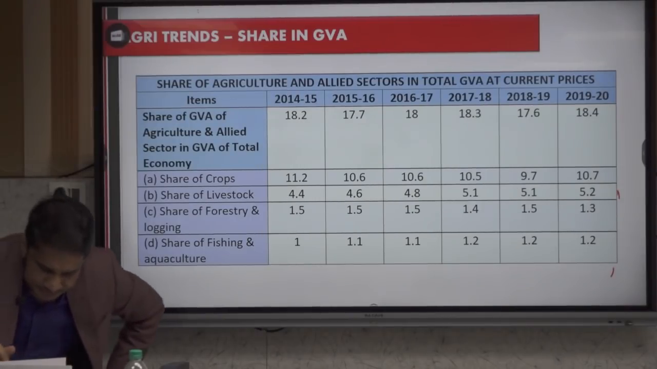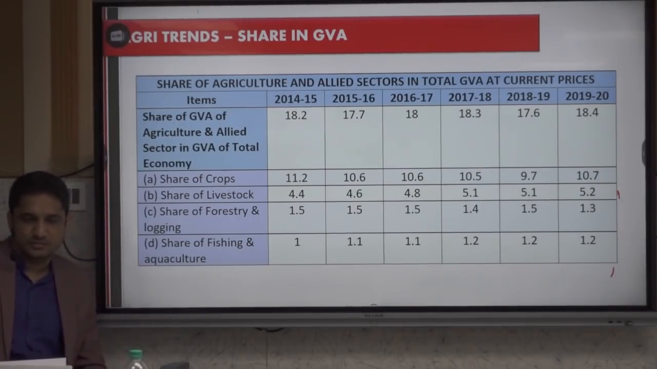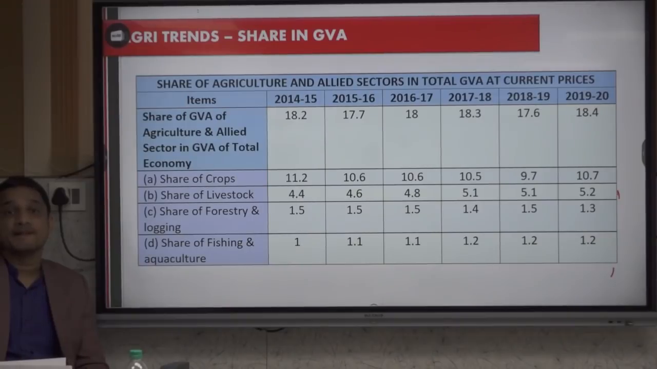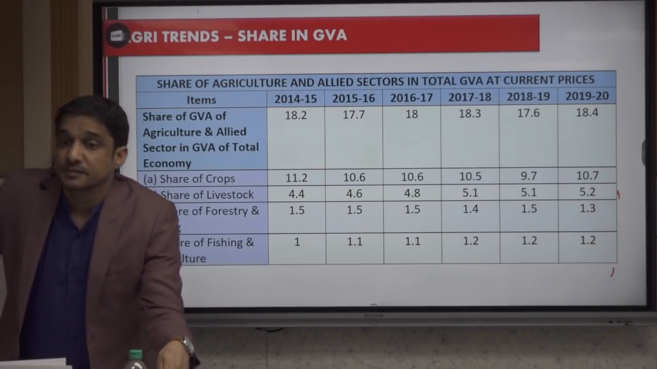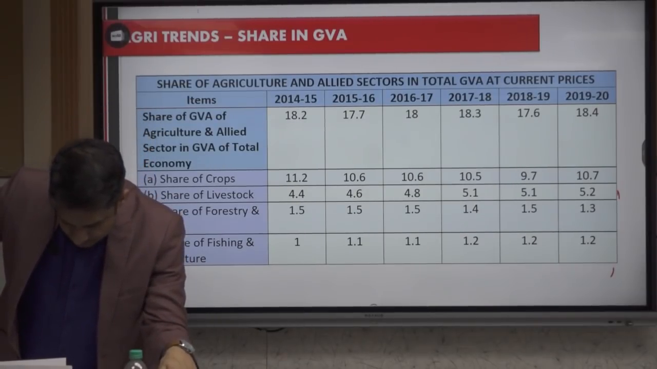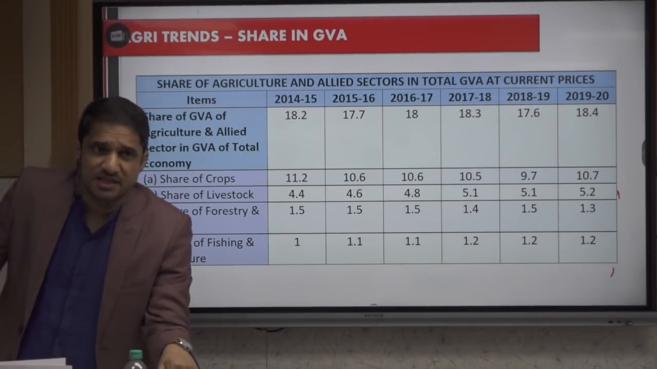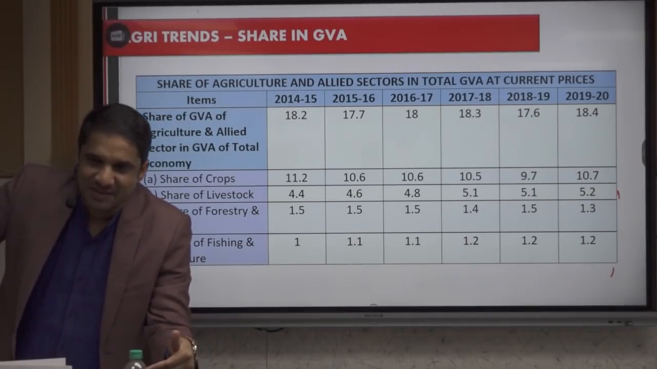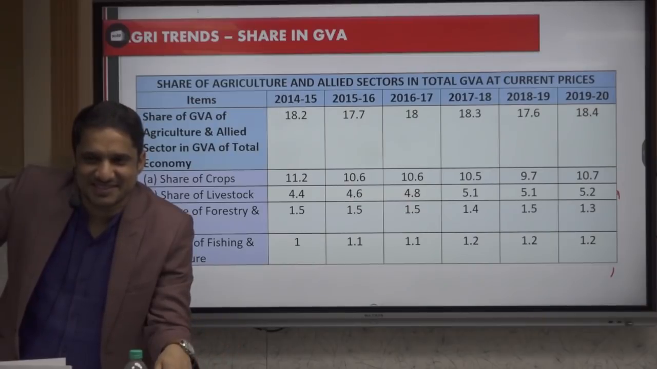Cultivable waste, what is it? Cultivable waste 4%. What is this cultivable waste? Anybody? So, I asked cultivable waste, he is saying cultivable wasteland. So you added one extra word, land, to define the first 2 words. Very good.